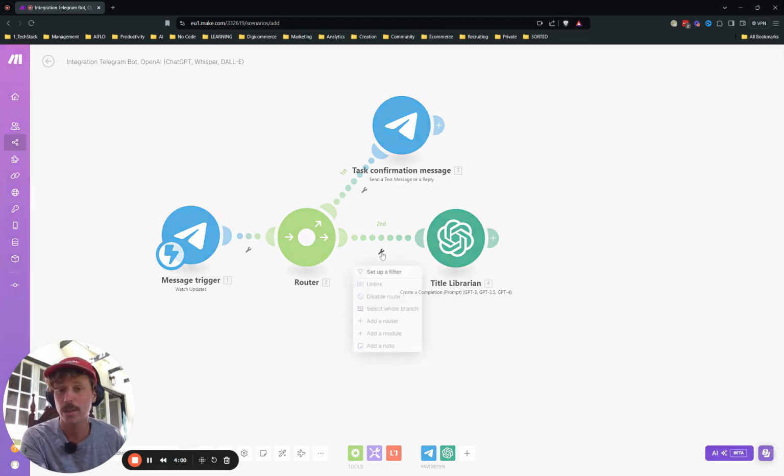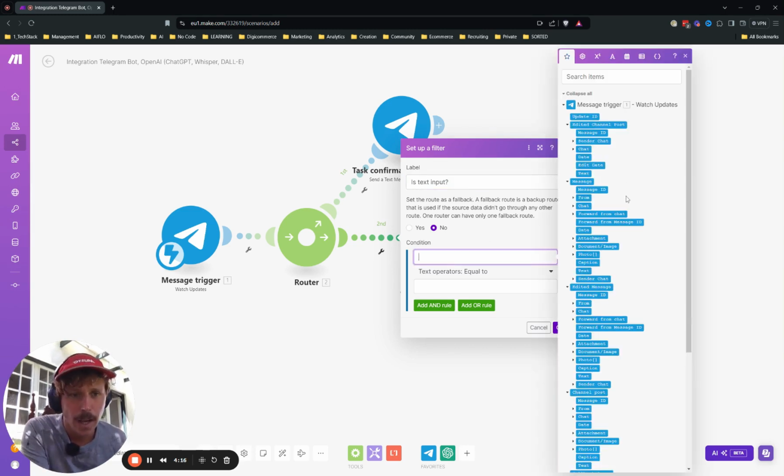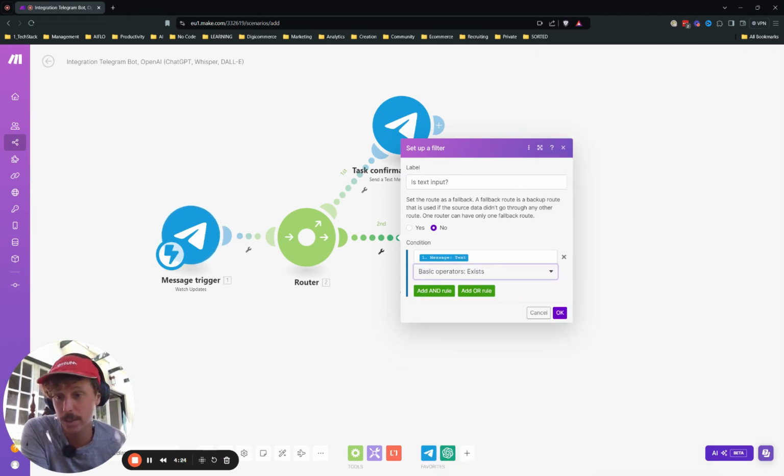Okay, now we need to set up a filter. So let's set up a filter where we say "is text input," because obviously we have different routes whether the input is a text or a voice message. And here we can go into message, voila, and text. And we just say, okay, does it exist? Because if there is text, we can proceed with this route.